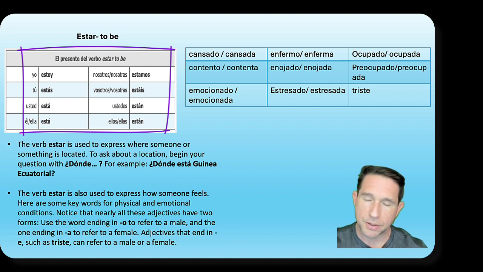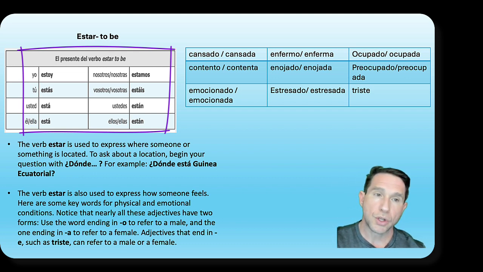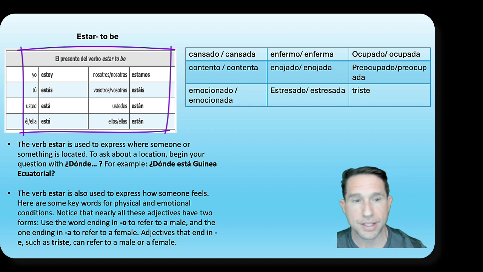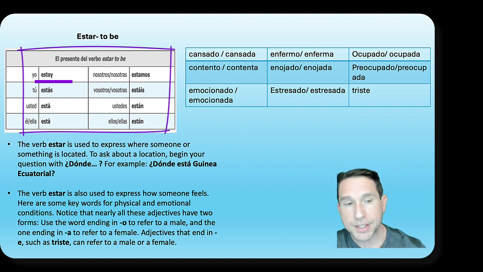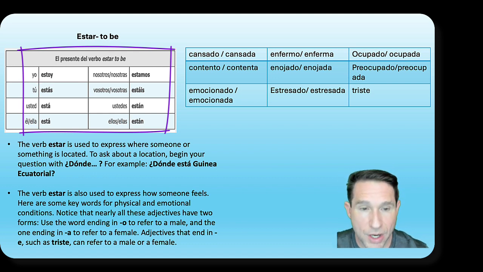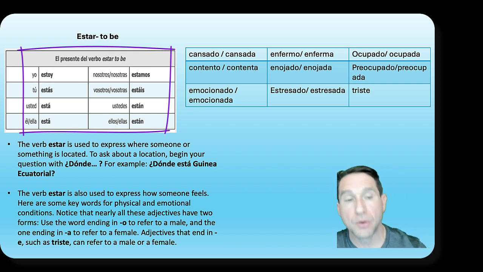Remember, you should be doing this along with me, saying these verbs aloud, practicing them in context, etc. Remember subject pronouns: yo estoy, tú estás, usted está, él, ella está, nosotros estamos, vosotros estáis, ustedes, ellos, ellas están. All of these have accents with the exception of the first person, right? Estoy. So the verb estar is used to express where someone or something is located.